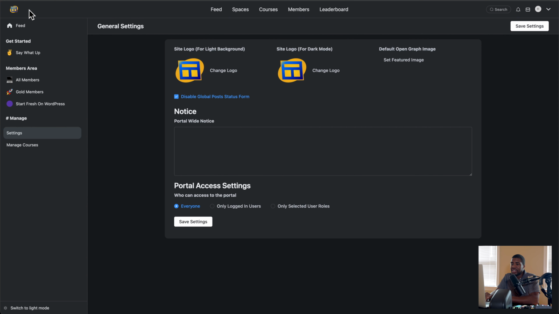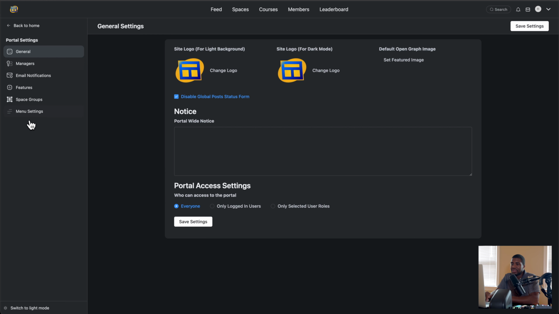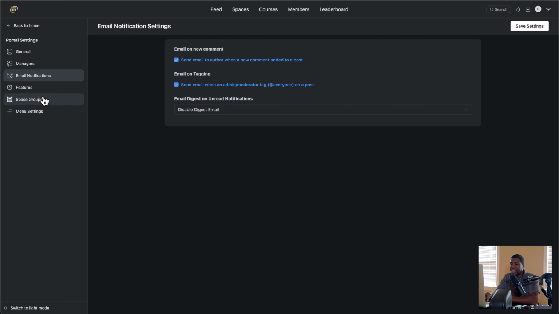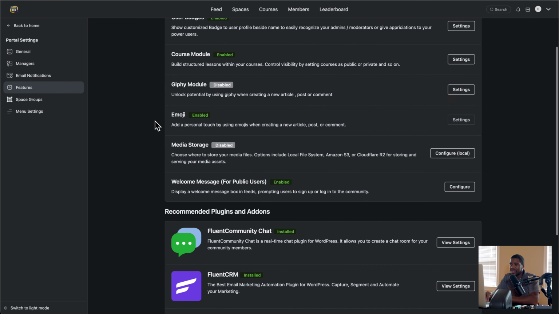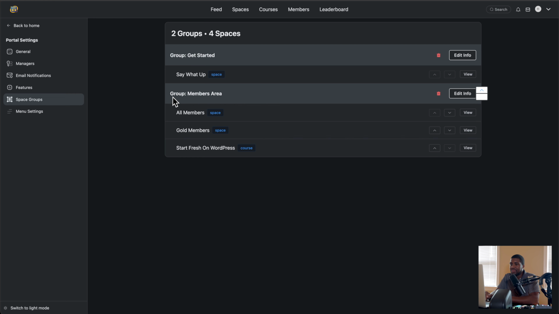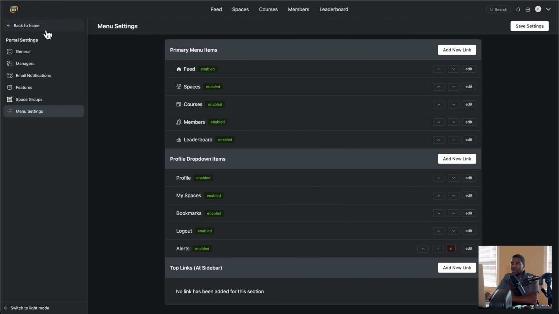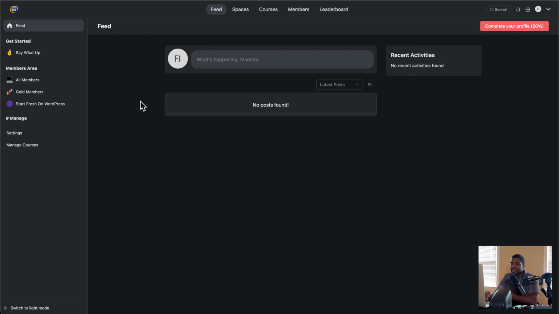Let's go back and refresh. I noticed that sometimes when you click settings, it doesn't always refresh back. So we went over the general, we went over managers, we went over email notifications, features here, space groups, and menu settings right here. Now, let me show you what I've kind of done and the things I'm playing with.